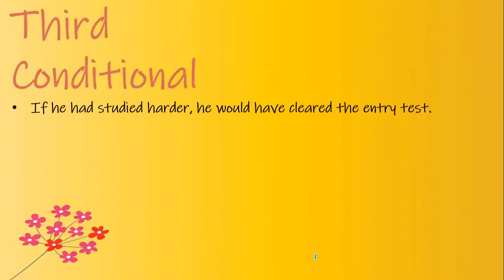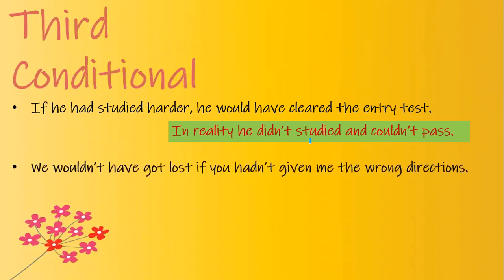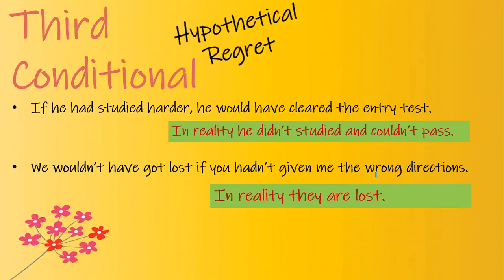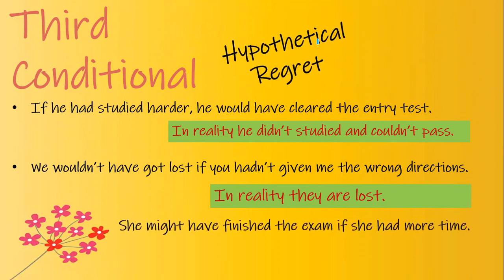As far as the conditional sentence is clear, let's have some more examples to see that this is actually a regret. If he had studied harder, he would have cleared the entry test. But in reality, he didn't study and that is why he couldn't pass the test. Look at another example. We wouldn't have got lost if you hadn't given me the wrong direction. But what happened is that we are lost. So it is actually a hypothetical situation and it is a regret over something which is not done.